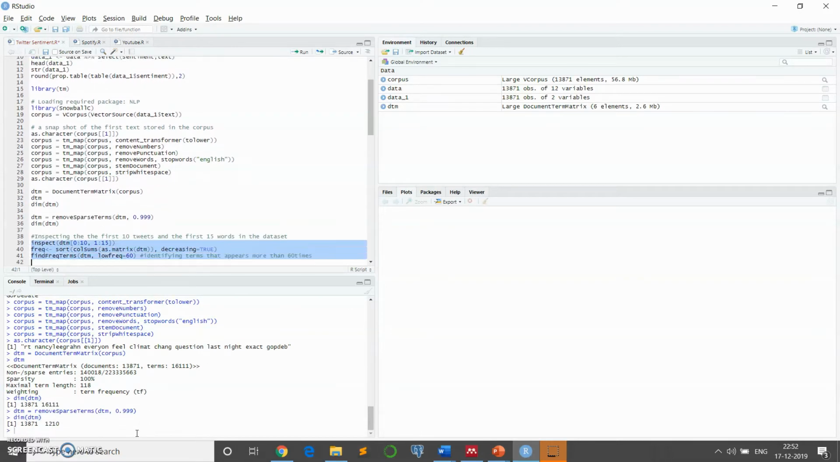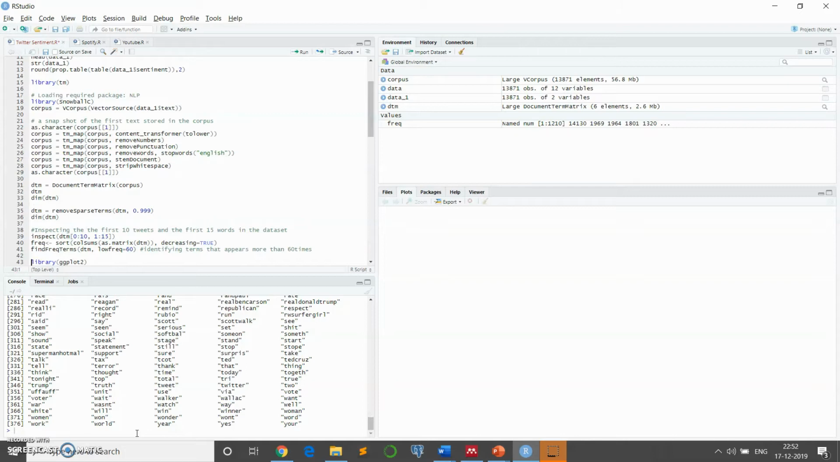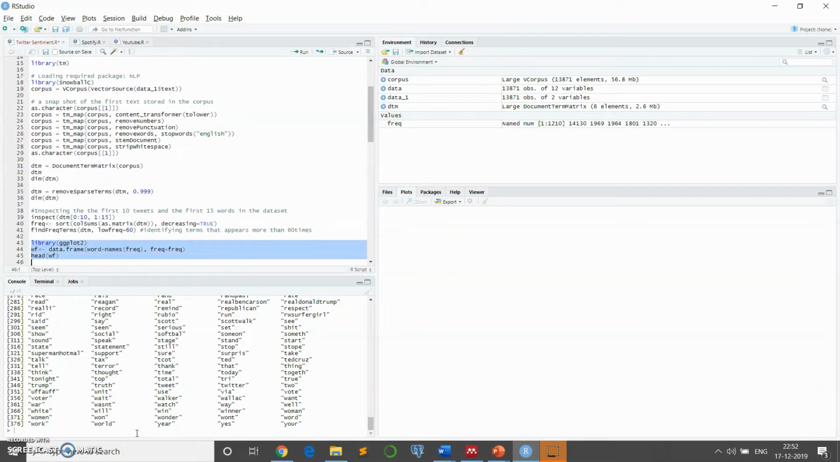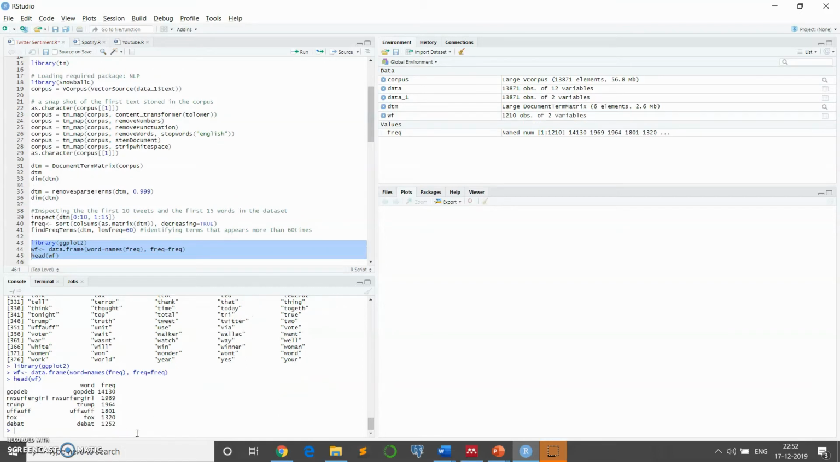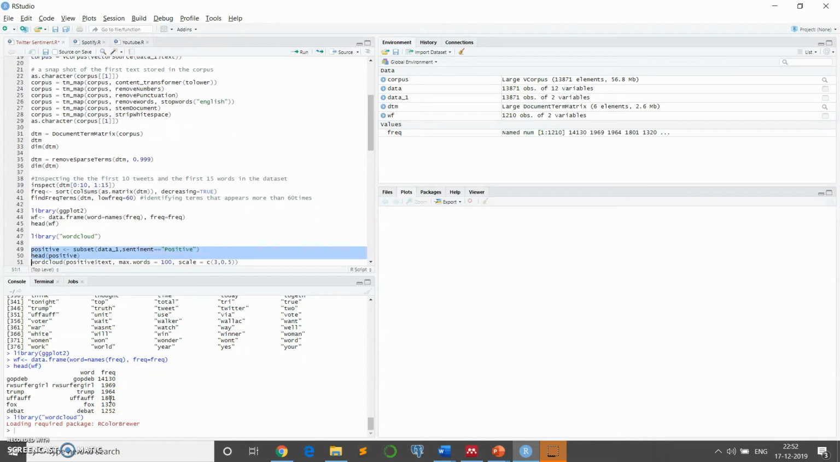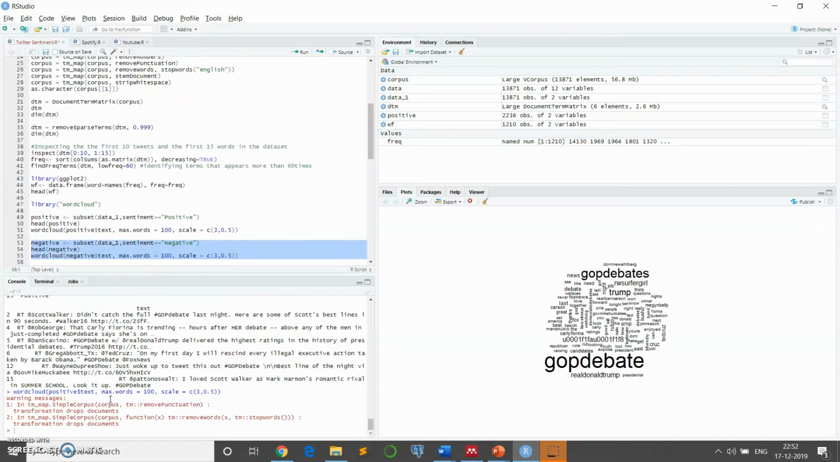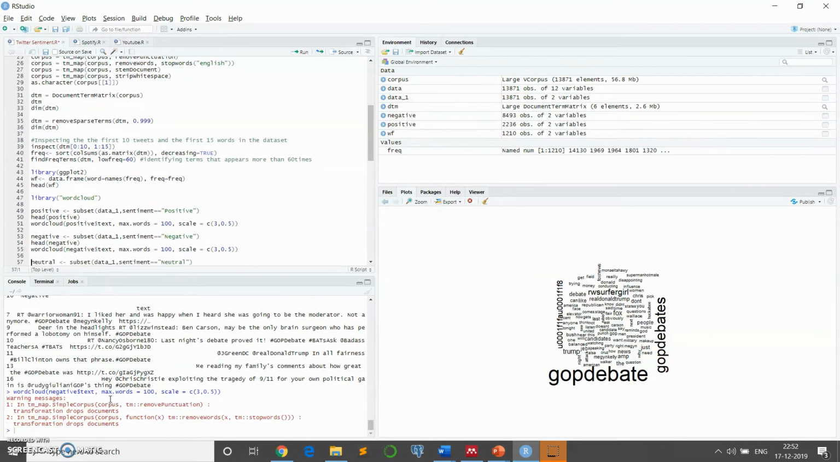We are going to inspect just the first 10 tweets for first 15 words in the data sets. So first 10 tweets and the first 15 words in the data sets, we can see the frequency, and we are going to find the frequency of which words are more frequent in the text. So we can see these are the words which are more frequent in the text with the frequencies. We are going to include the word cloud library. We are also going to see the positive word cloud for them. We are going to see the negative word cloud for them, and we are going to see the neutral word cloud.